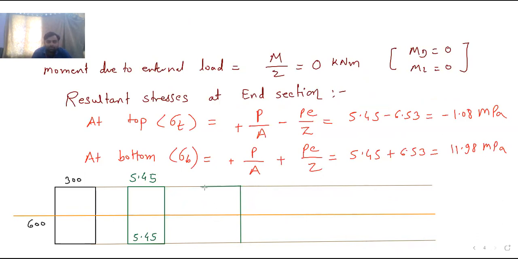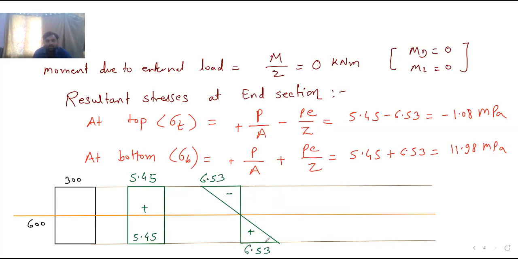And then it is plus M by Z, so plus 6.53. This is the diagram. Okay. So below this diagram you should give the name. This is the stress due to eccentricity. This is plus. Here it is minus and plus. This answer is 6.53.